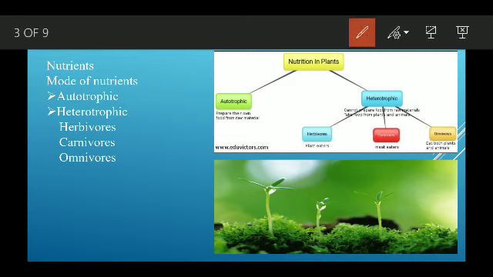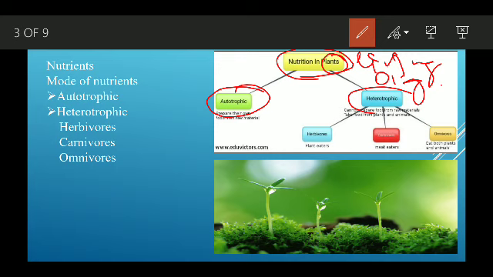So we have the mode of nutrition in living organisms. They can be autotrophs or heterotrophs. Autotrophs are basically the plants which prepare their own food with the help of photosynthesis, using simple inorganic materials like water, CO2 and sunlight, as we discussed earlier.